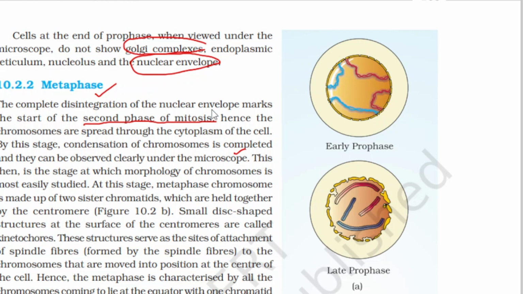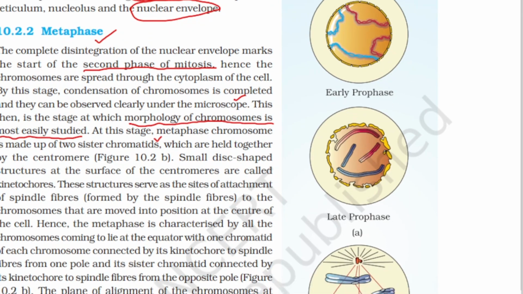So in this stage, condensation of chromosome is completed and they can be observed clearly under the microscope. At this stage, the morphology of chromosome is most easily studied. At this stage also, the metaphase chromosome is made up of two sister chromatids which are held together by the centromere. Okay, and you can see in the image. Slowly we can see all the images.